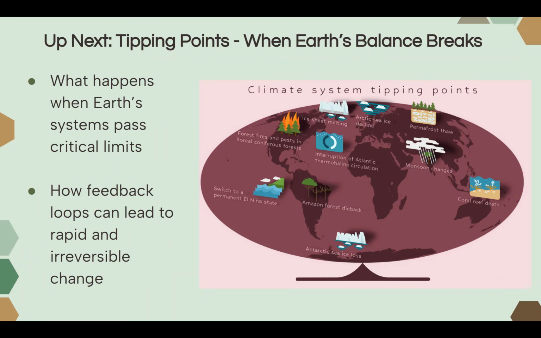In the next video, we're going to talk about tipping points and what happens when the Earth's balance breaks. What happens when Earth systems pass their critical limits because of all these changes that we're making to the Earth systems? How do feedback loops lead to rapid and even irreversible change?